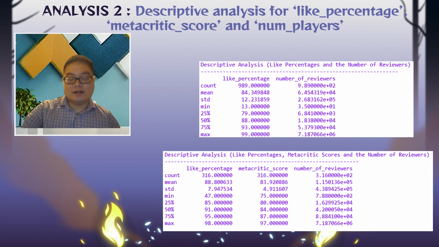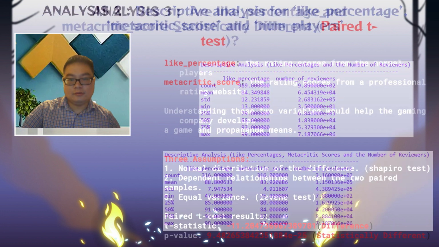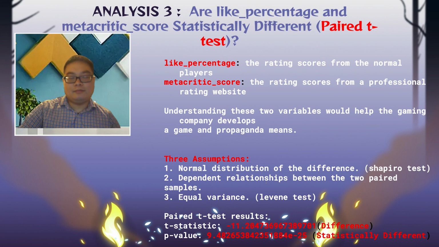Metacritic score is 83.92, and the number of reviewers is 115,000. Next, we conduct a parity test to check if there is a significant difference between like percentage and the Metacritic score. We did this parity test because the reviews from normal players and the professional ranking website might be different. Like percentage is the rank score from normal players, and the Metacritic score is the ranking score from the professional ranking website.